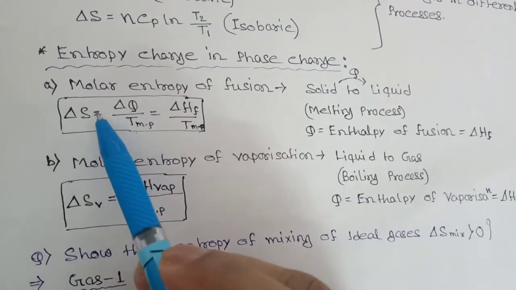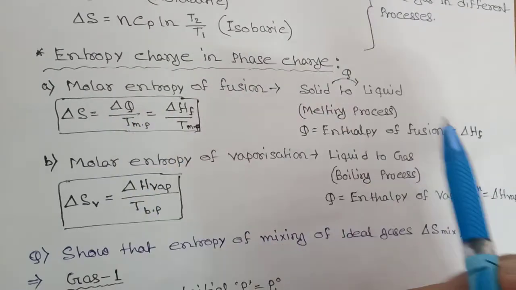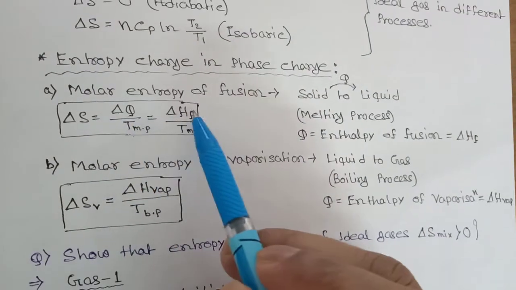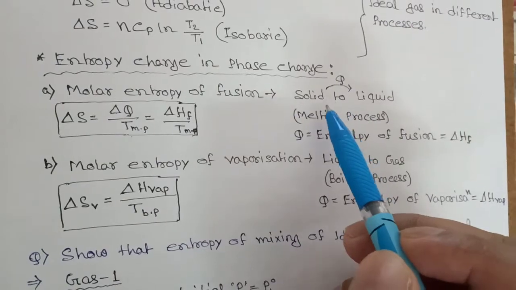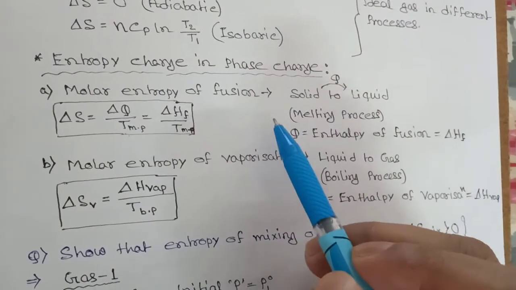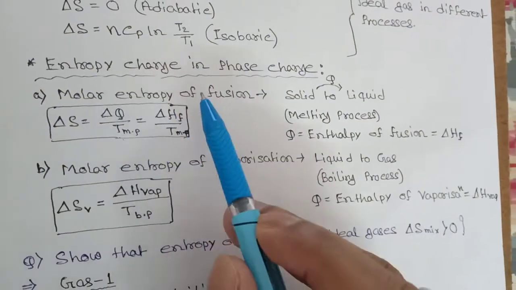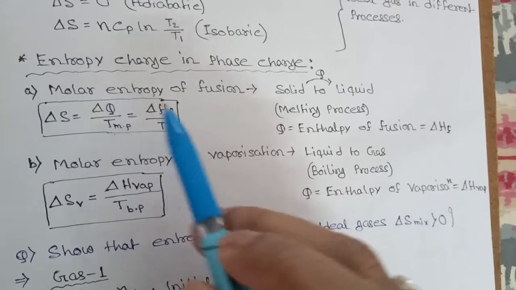So the formula for del S is del Q by T. Here del Q means fusion process, so del HF. In place of del Q, we can write del HF, and in place of temperature, we can write the temperature of the melting point, T of MP. MP means melting point. This is the molar entropy of fusion. This is the formula for molar entropy of fusion.